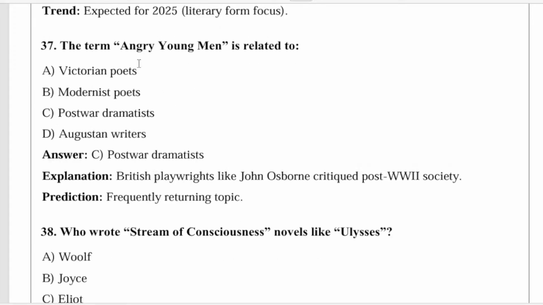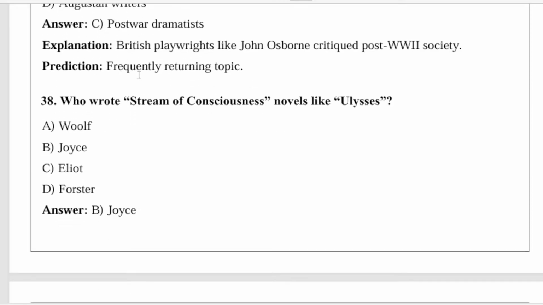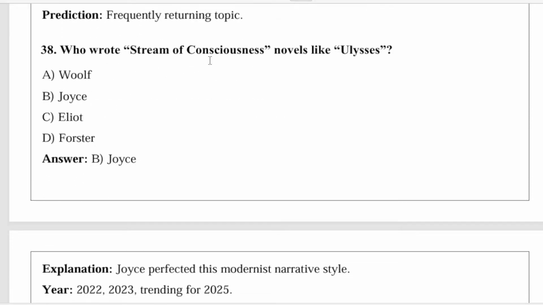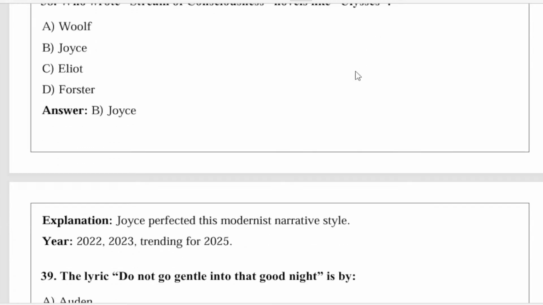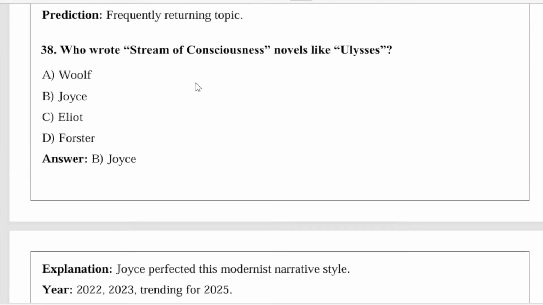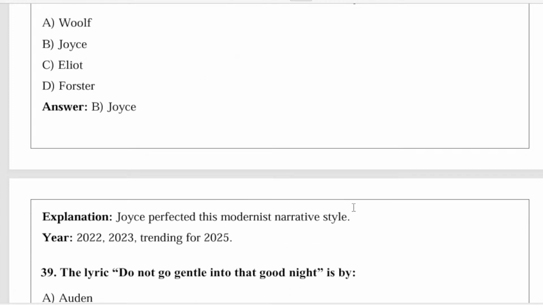Okay, so next we have question number 38. Who wrote a stream of consciousness novel like Ulysses? This novel is written by James Joyce. Joyce perfected this modernist narrative style. This question appeared in 2022 and 2023, so it may appear in your upcoming exams.